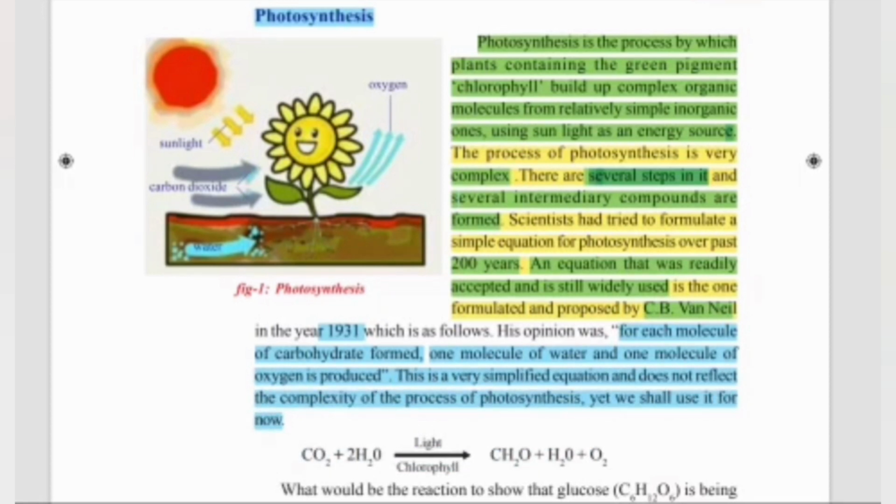But we need an even more complex equation, as we read over here that photosynthesis is a very complex process with several steps in it. So the equation proposed by C.B. Van Neel was CO2 plus 2H2O with the help of light and chlorophyll turns into CH2O plus H2O plus O2. That is, carbon dioxide plus 2 water molecules with the help of light and chlorophyll turns into carbohydrate, and for each molecule of carbohydrate we'll get one molecule of water and one molecule of oxygen.